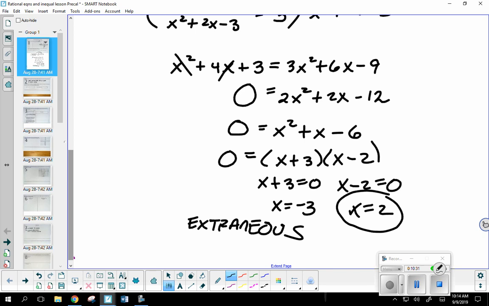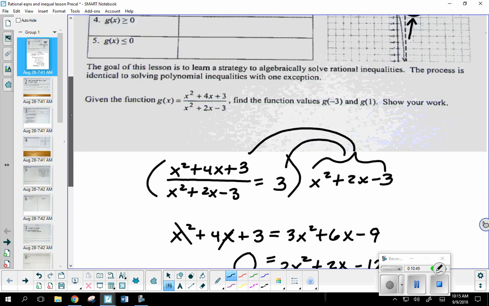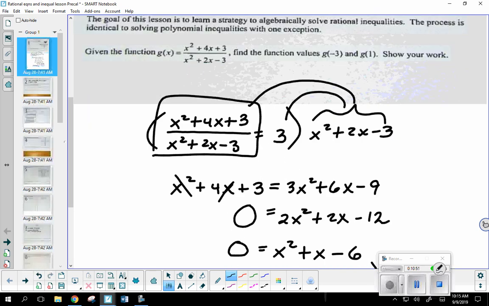Okay. Now, in the process of solving this equation, we ended up with a quadratic. Now, it's true the roots of this quadratic are both -3 and 2. But are they both answers to the original equation? That's what you have to check. If you were to plug -3 back in here, it is not going to equal 3.